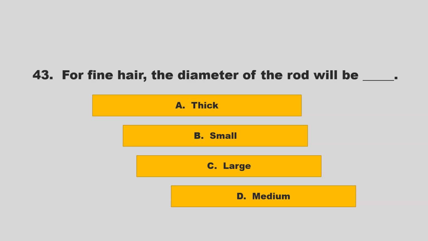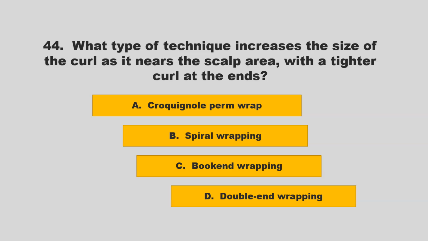For fine hair, the diameter of the rod will be blank. Is it thick, small, large, or medium? If you chose B, small, you are correct.